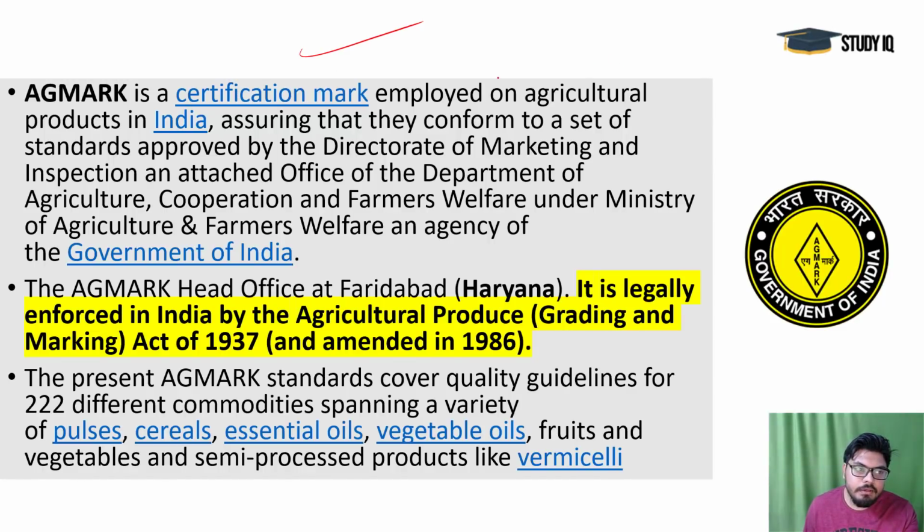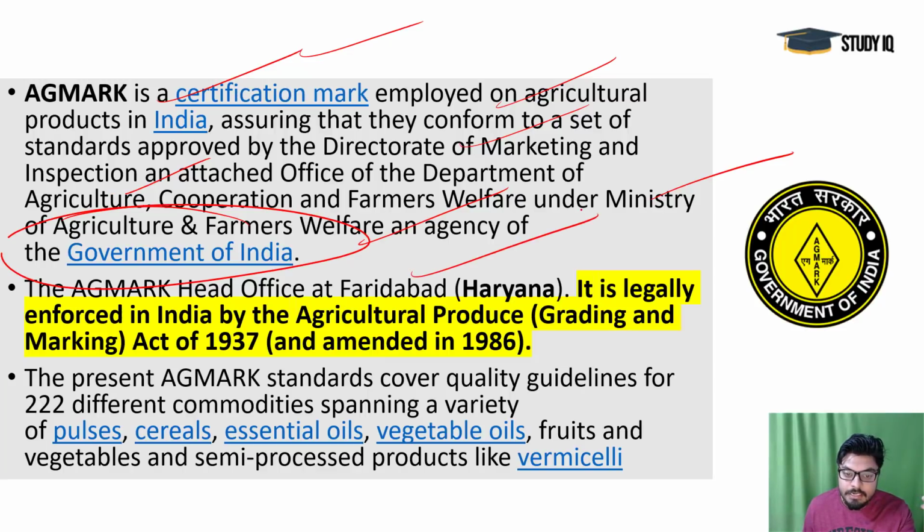It is a certification mark employed on agricultural products in India, assuring that they conform to a set of standards approved by the Directorate of Marketing, which works under the attached office of the Department of Agriculture, under the Ministry of Agriculture and Farmers Welfare. That's an agency of the Government of India. Okay, AgMark head office is in Faridabad, Haryana, near Delhi, south of Delhi, and it's legally enforced in India by the Agricultural Produce Act of 1937, amended in 1986. All these important agricultural items like crops, pulses, cereals, essential oils, vegetable oils are covered by this agricultural marking, AgMark.